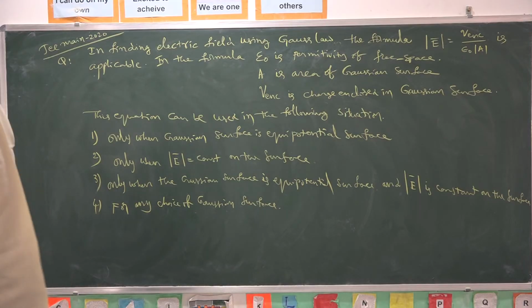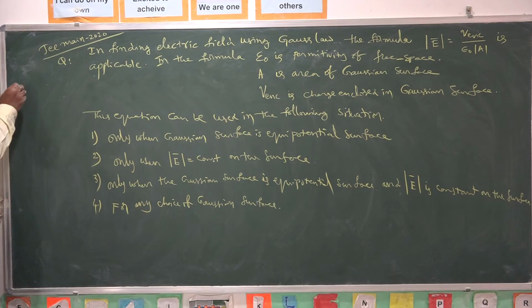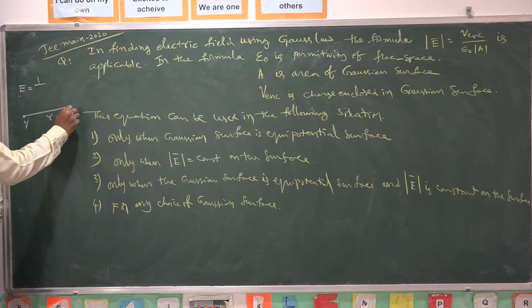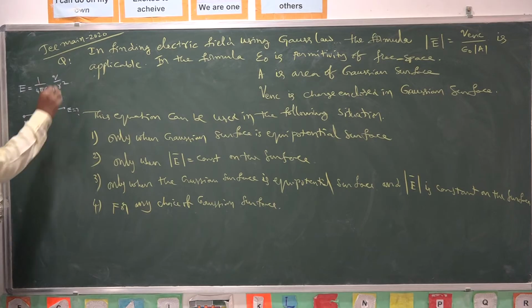The solution for this question is quite simple. We already know the electric field strength at a particular distance r from the charge. Suppose here Q is the charge available. At a distance r from the charge, the electric field strength at a point is given by 1 by 4 pi epsilon naught Q by r square.